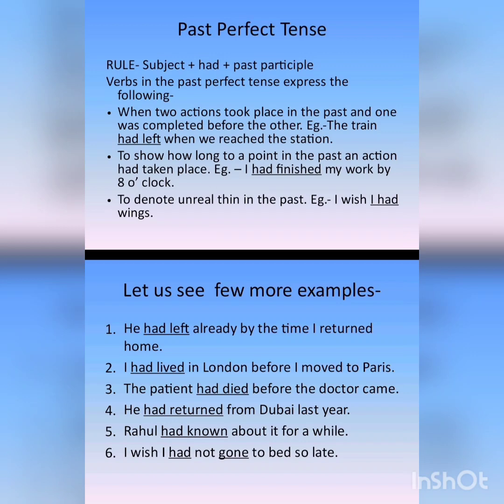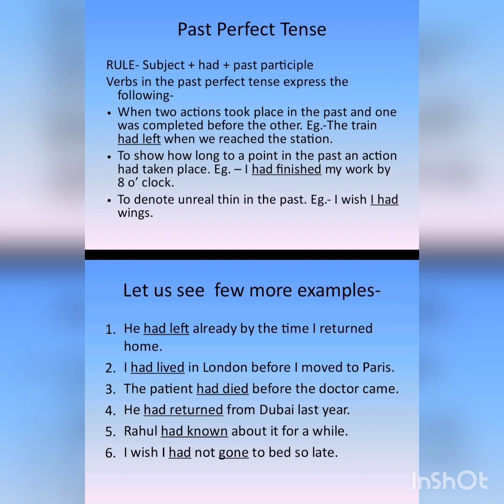Then it is used to show how long to a point in the past an action had taken place. Means कोई काम कितने देर तक, for how long, मतलब कितने देर तक कोई एक्शन किसी पास्ट में हुआ था, बीते हुए टाइम में कोई एक्शन कितने देर तक हुआ था. Okay, I had finished my work by 8 o'clock. तो मैंने अपना काम पूरा कर लिया था 8 बजे तक. ठीक है, so it shows for how long, मतलब कितने टाइम तक कोई काम हुआ था. Okay, so I had finished my work by 8 o'clock.